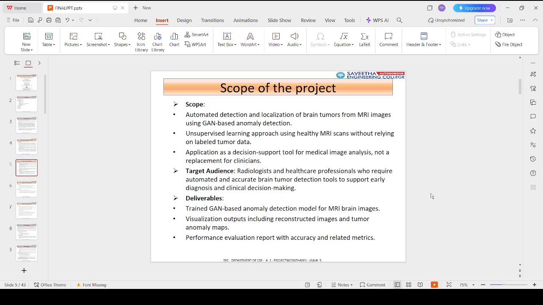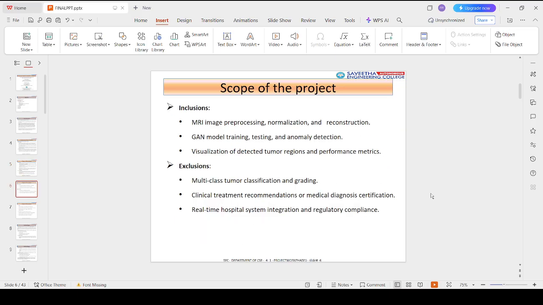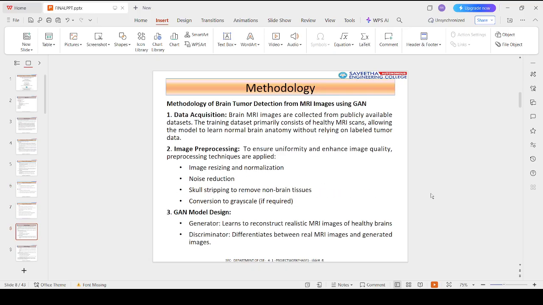The scope of the project includes automated detection and localization of brain tumors, utilization of unsupervised learning techniques, and supporting radiologists as a decision support system without replacing clinical judgment. So we included in the project data pre-processing, GAN model development, training, evaluation, and visualization of results. Excluded from the project are tumor grading, treatment planning, clinical deployment, and regulatory approval. So this is our overall methodology.